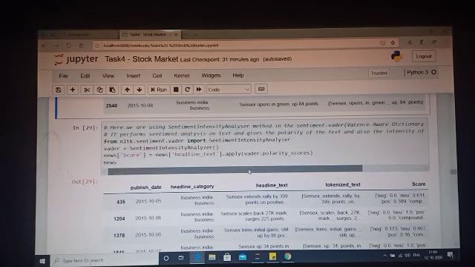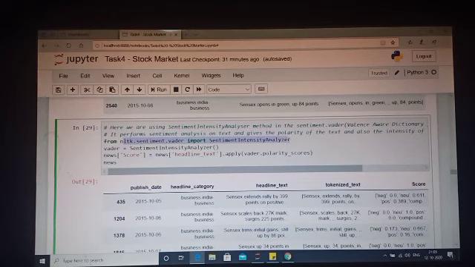It does the analysis on the text part and gives the polarity of the sentiment on that text, and also the intensity, how negative it is, how positive it is. So between -1 to 1, it gives the polarity.